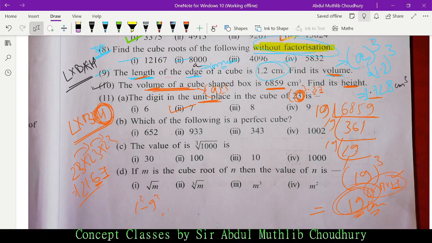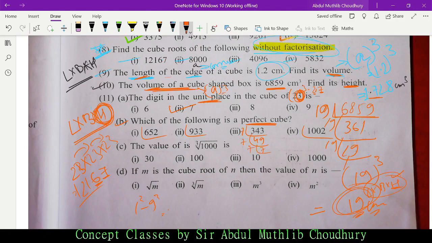Now option B. What does B say? Which of the following is a perfect cube? By now you know that any number that you factorize, suppose number 3, you factorize by 7, and if it comes 3 times, then the number would be a perfect cube. So 7 into 7 is 49, 49 into 7 is 343.